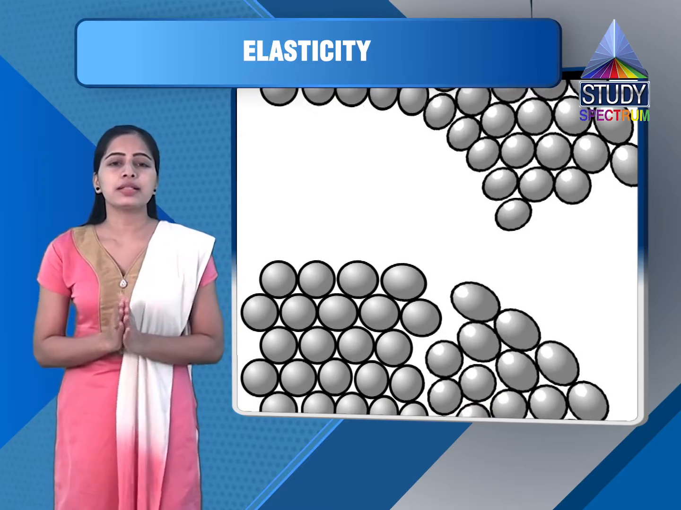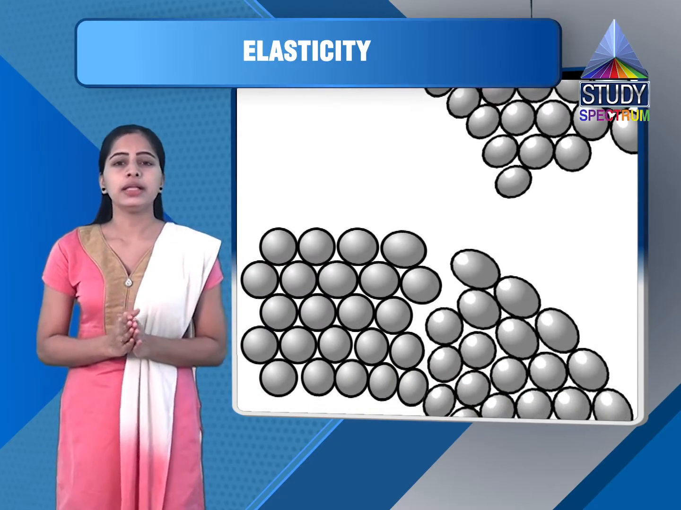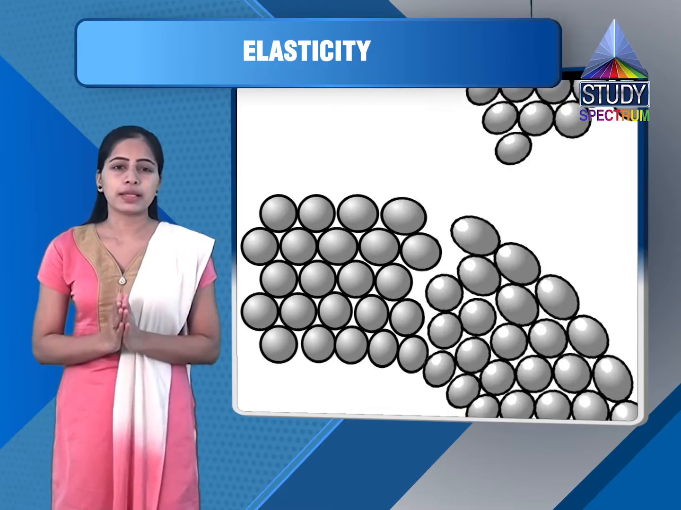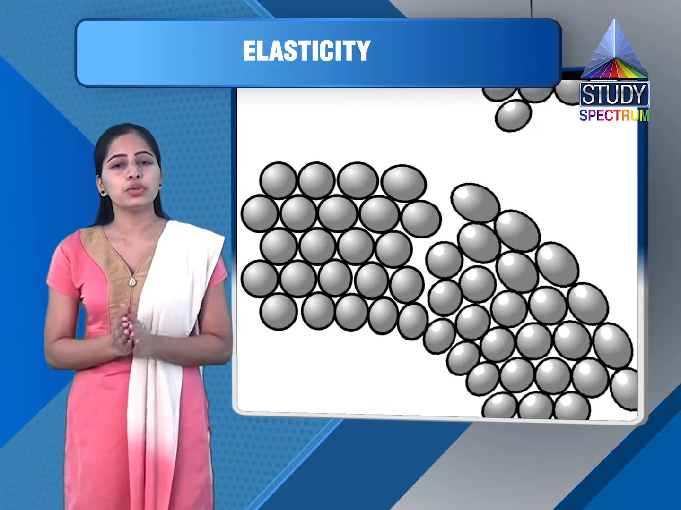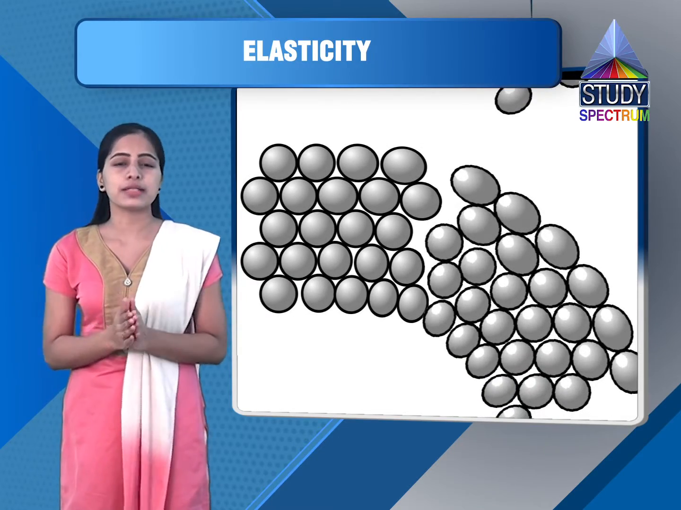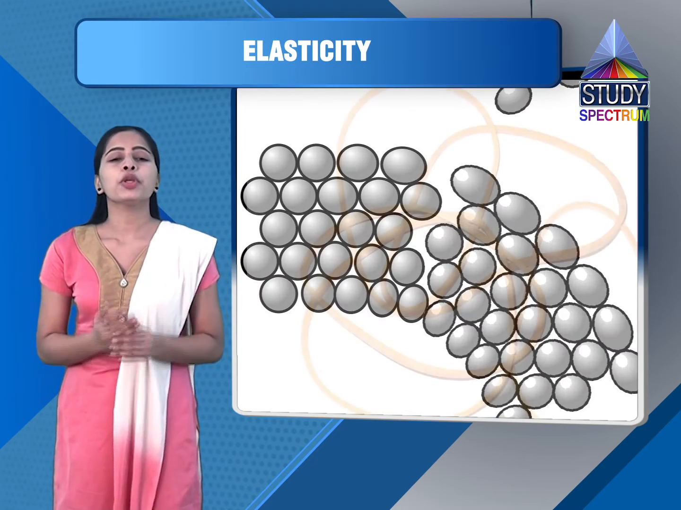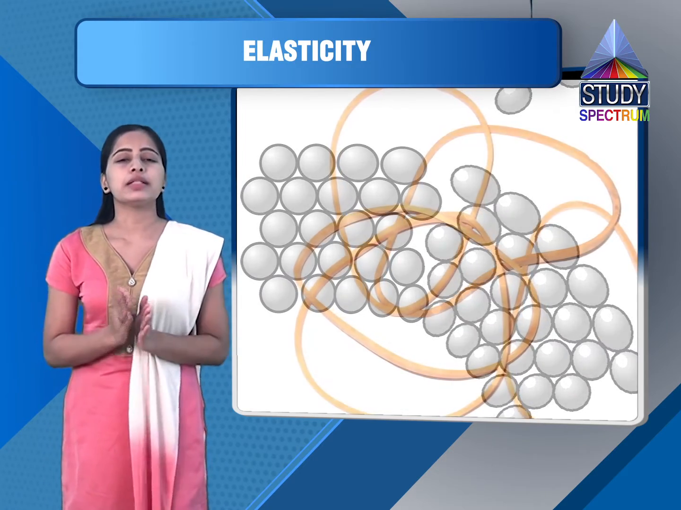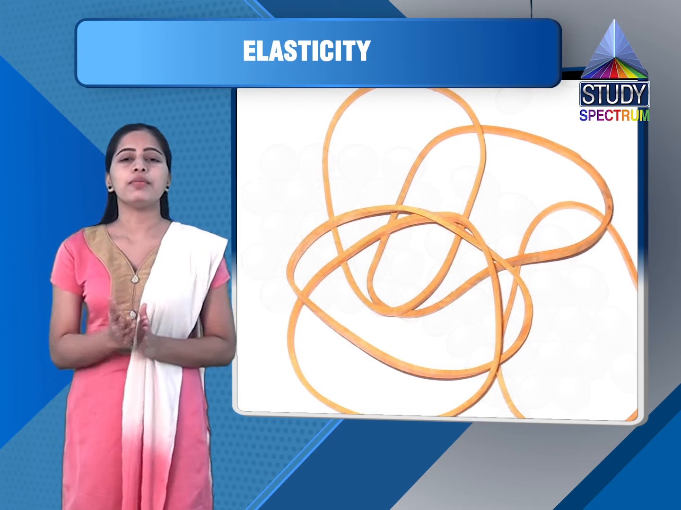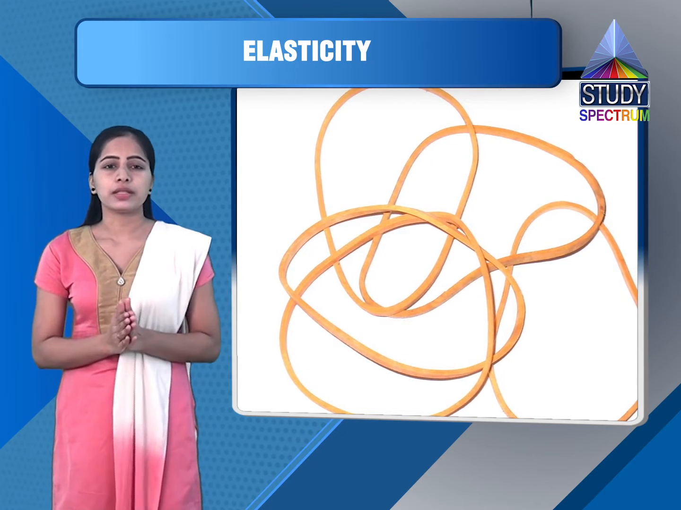Since strain is a dimensionless quantity, the SI unit of modulus of elasticity is similar to stress, that is, the SI unit of stress is Newton per meter square, and the dimension will also be the same, that is L raised to minus 1, M raised to 1, T raised to minus 2.